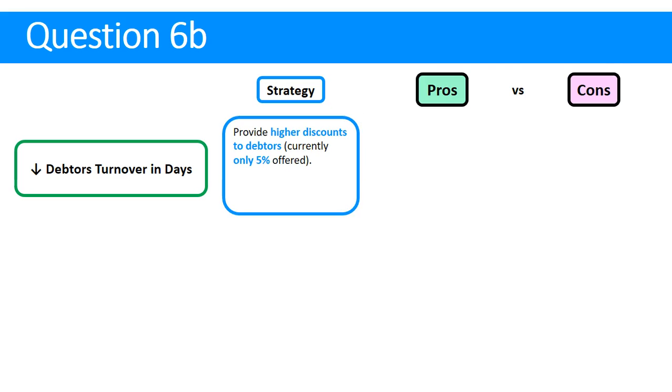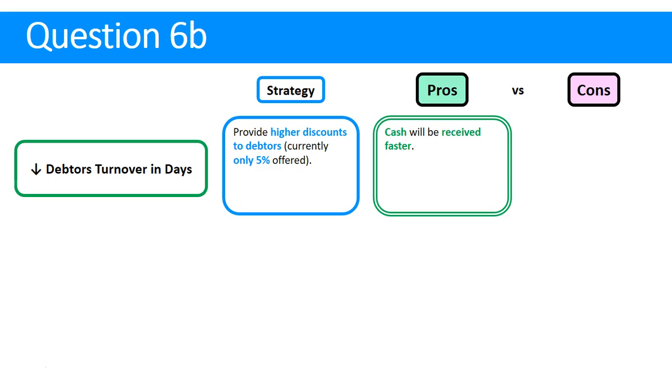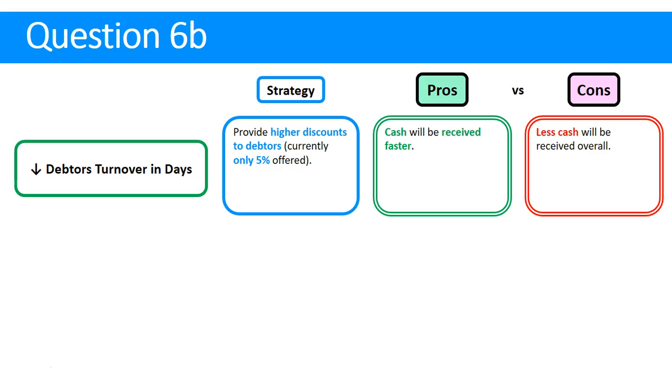A strategy we could do to achieve that is to provide higher discounts to debtors. That's where we use the information we were given. We were told we offer 5%, so why don't we say let's offer 10? The pro for that would be we'll get the cash faster from our debtors. We also need to consider the negatives. If we give a 10% discount instead of 5, we're going to get less cash overall. Secondly, we're going to increase our expenses because discounts are an expense, and that will lower our net profit. So that's one strategy discussed.